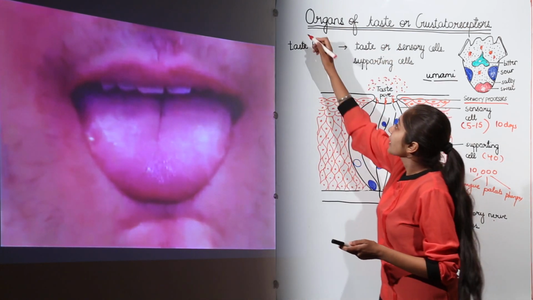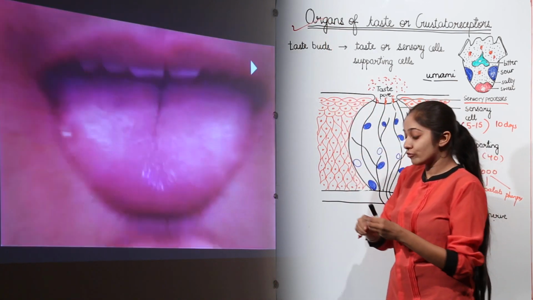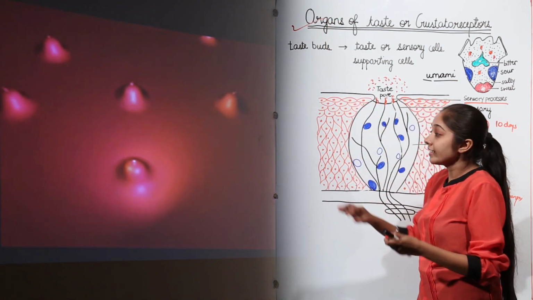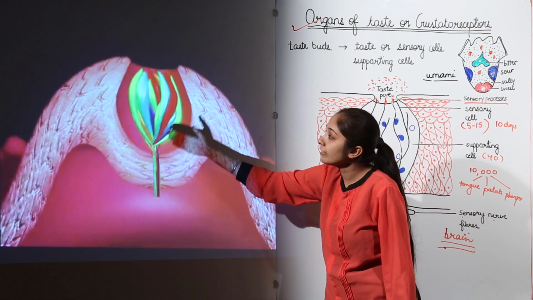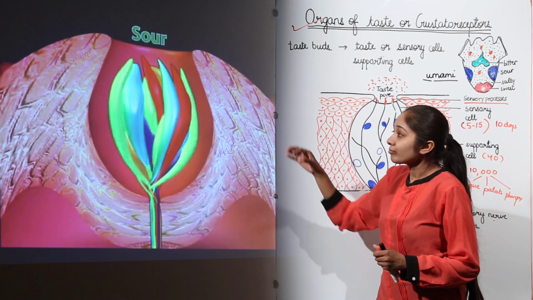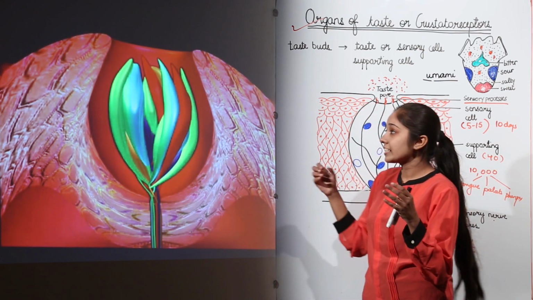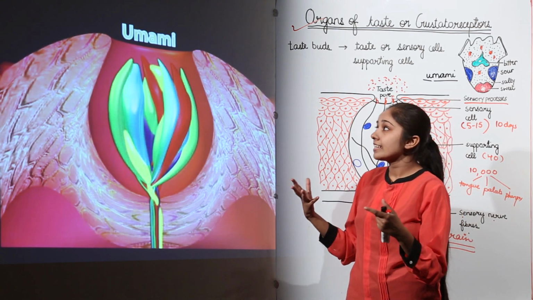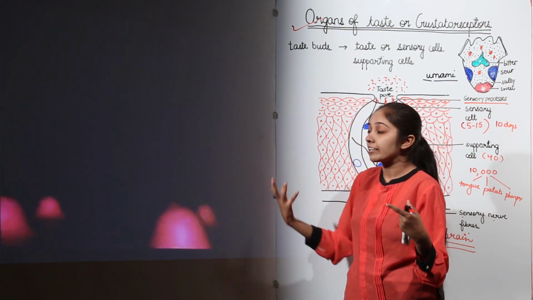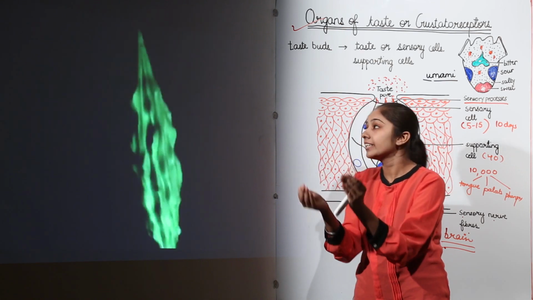Now let us see an animation for a very beautiful representation of these taste buds. These are the papillae I told you about, and these contain the taste buds. You can see how oval and flask shaped they are. For sour taste, they are activated. For salty taste, they are activated. For sweet taste, for umami taste, these taste buds are active because they have receptors for different tastes.